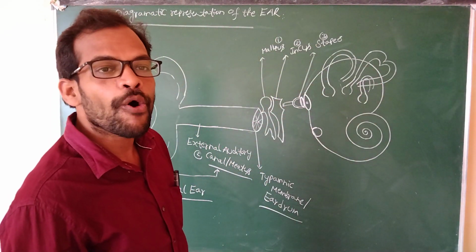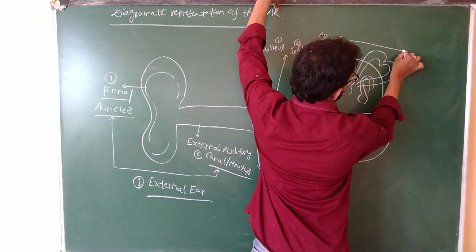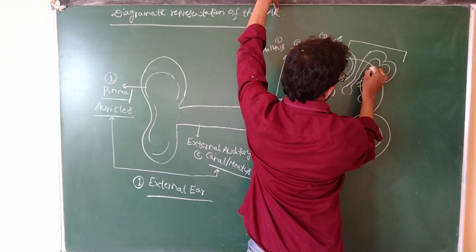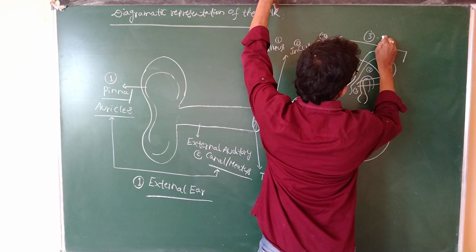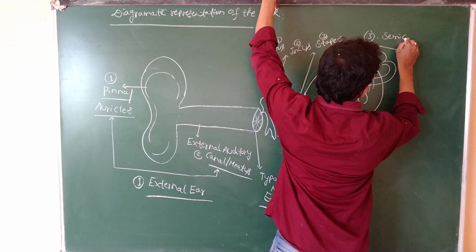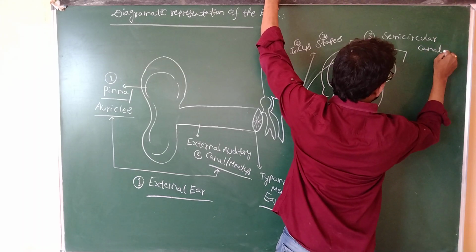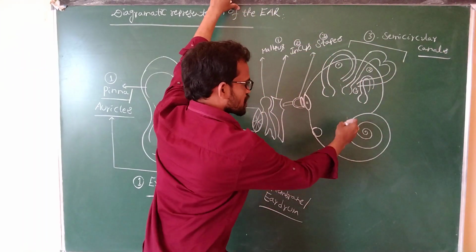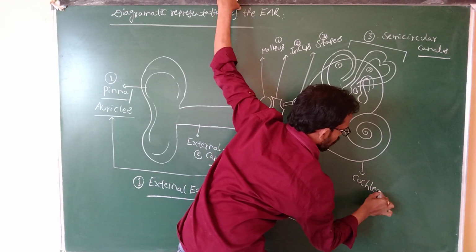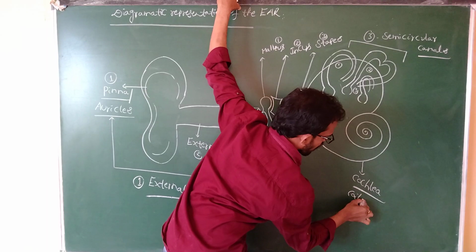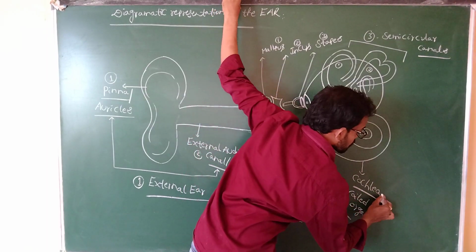These are the three coiled semicircular canals: one, two, three. This coiled organ is known as the cochlea, and it is helpful for the hearing process.